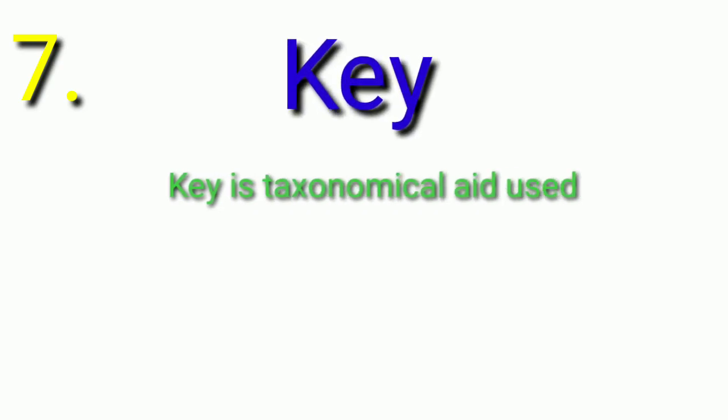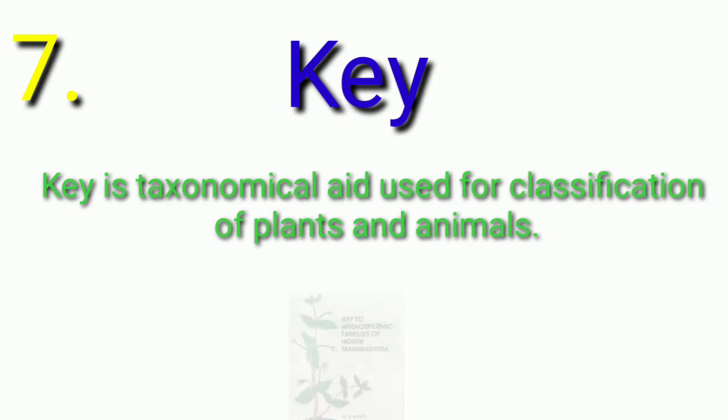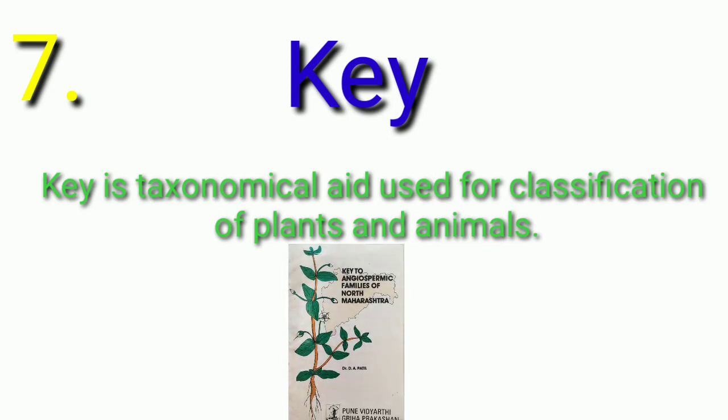Key. A key is a taxonomical aid used for classification of plants and animals. A key is a small book which contains the summary of that plant or animal species.